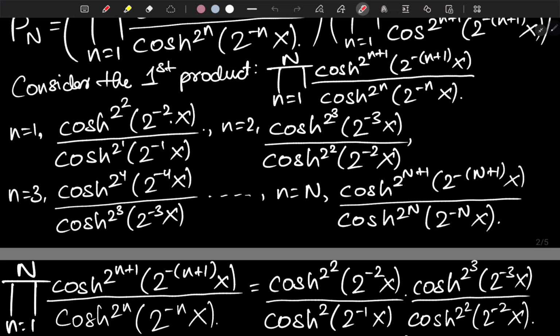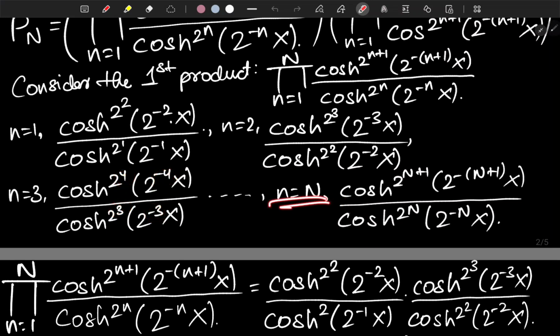When you plug n equals 2, that's hyperbolic cosine of 2 to the 3 of 2 to the negative 3x over hyperbolic cosine of 2 to the 2 of 2 to the negative 2x. And for n equals 3, it's something similar, you just have to raise this to the 4 and 4 as well, and 3.